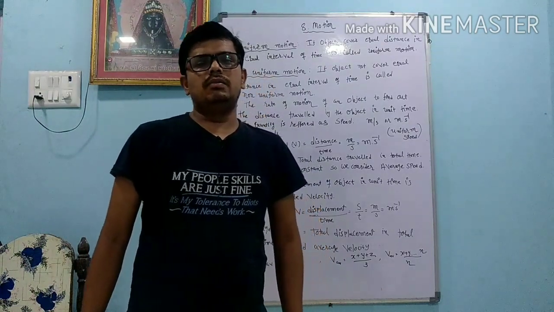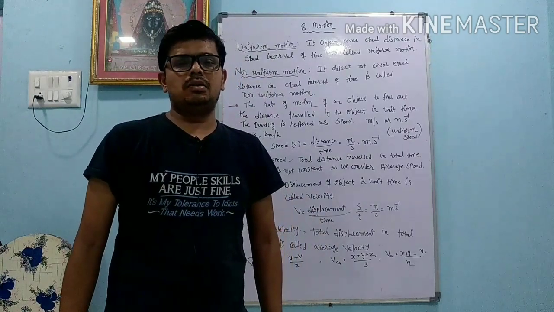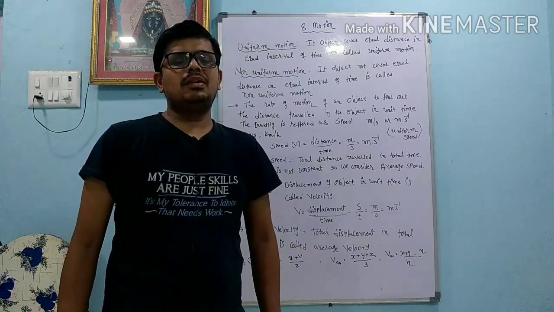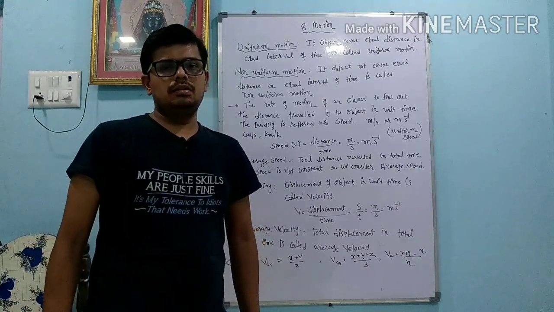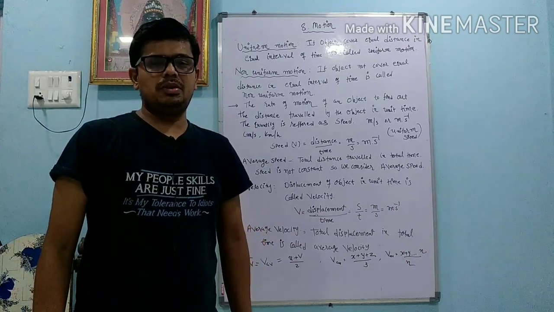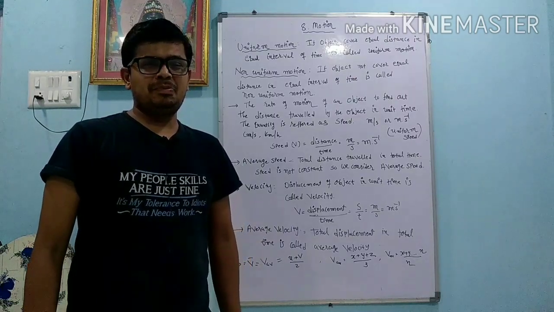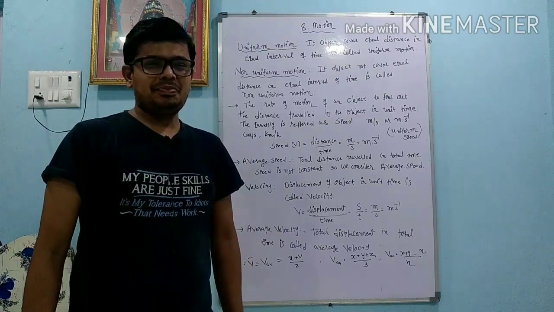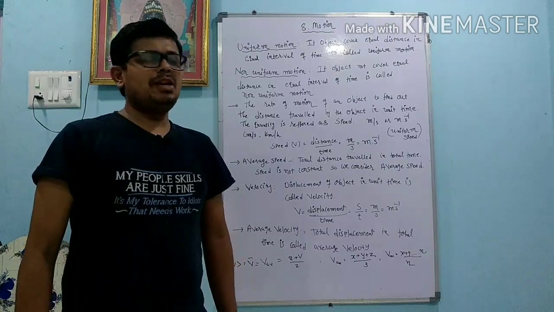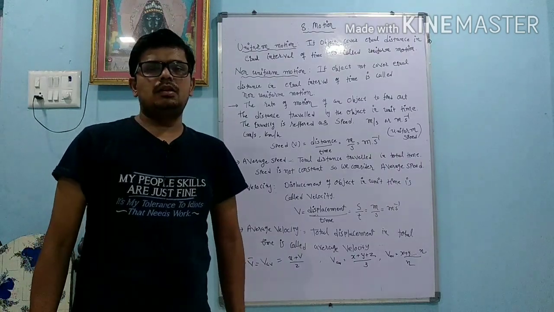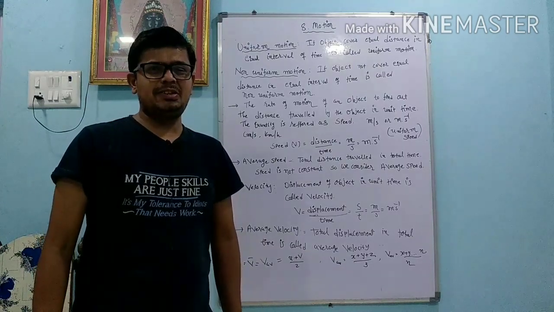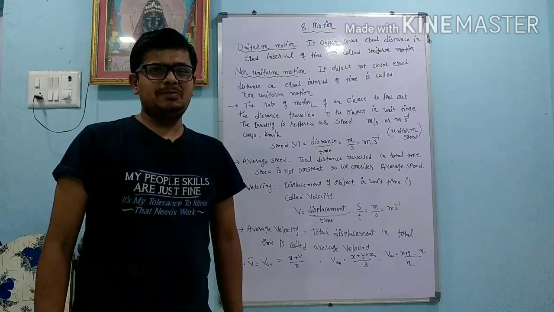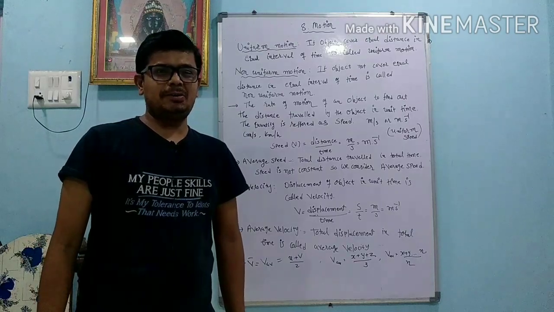Now we will discuss again about scalar quantity and vector quantity. Scalar quantities are those quantities for whose complete description we need magnitude only. Values are important. That is called a scalar quantity. One example is time. Time never depends on direction. Wherever you go, time is constant. So time is a scalar quantity.